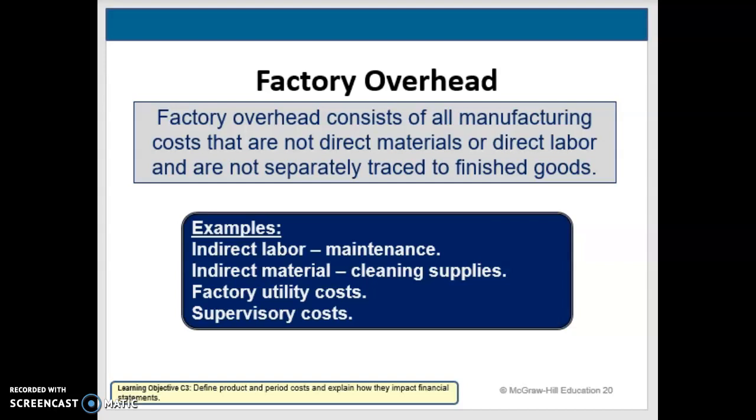The examples they give here, they show indirect labor as an example, the maintenance people, because you can't directly put it to a specific product, so that's indirect labor. They're working in all departments, doing maintenance on all different departments. Indirect materials, we have cleaning supplies. It's not a part of making the product, but it is necessary to keep things operating the way it should be. And then they also give examples of factory utility costs or supervisory costs. So all of those are going to fall into place also.